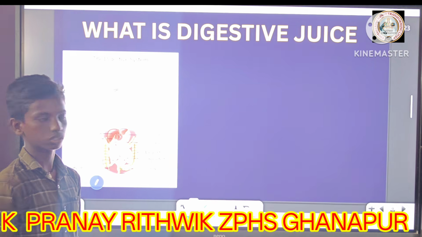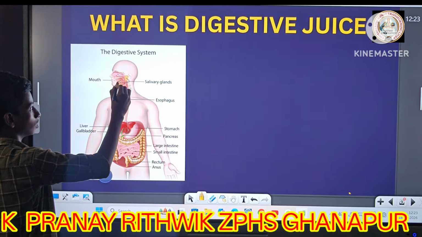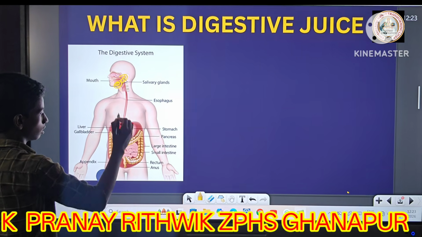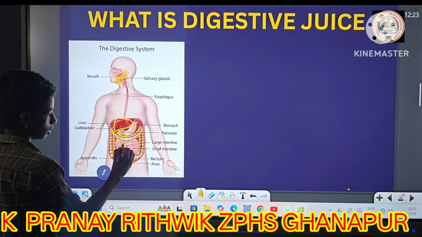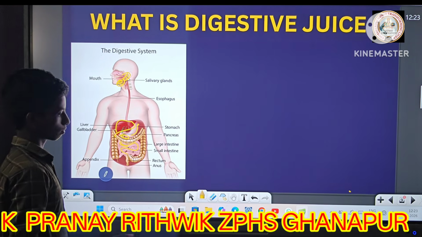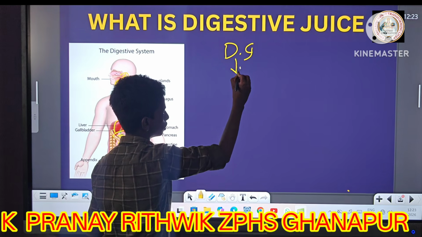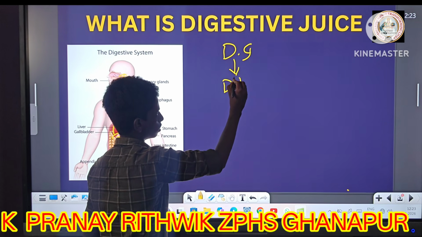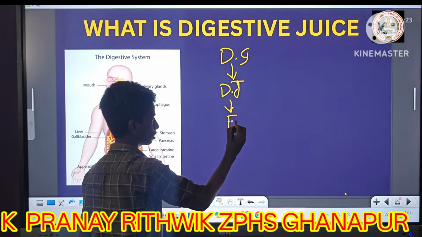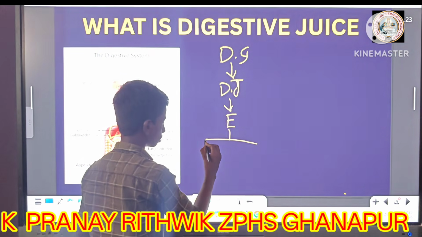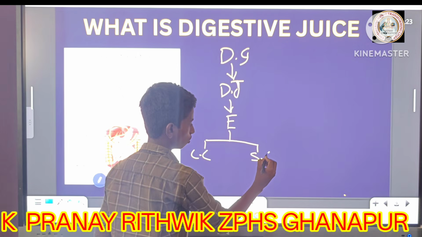What is digestive juice? There are several glands present in the human digestive system: three pairs of salivary glands, liver, pancreas, gastric glands, and intestinal glands. Digestive glands secrete digestive juice. Digestive juice contains enzymes. Enzymes act on complex compounds and turn them into simple ones.